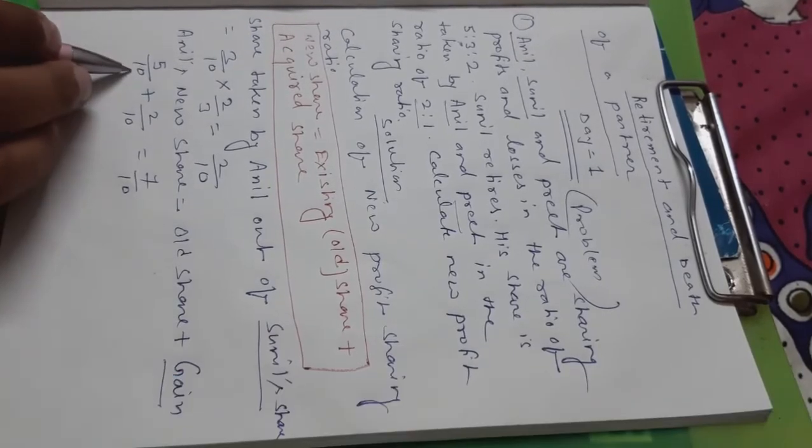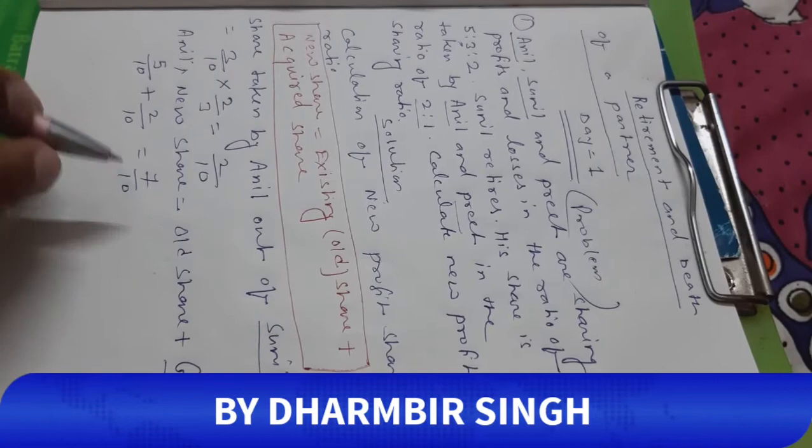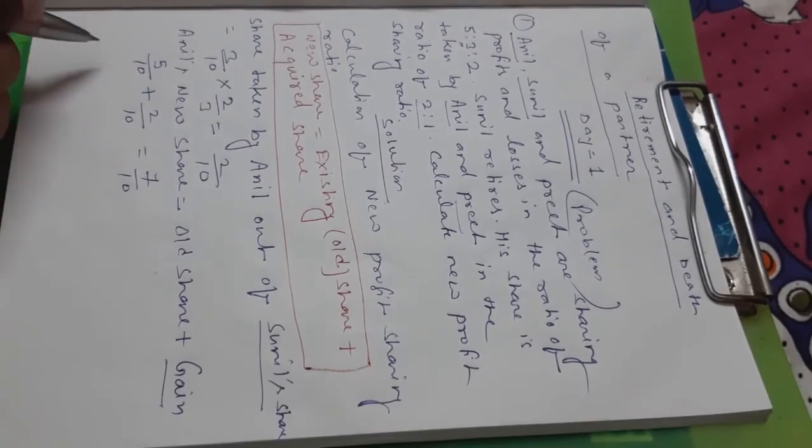Clear? 5 by 10 plus 2 by 10 is equal to 7 by 10. Completed.